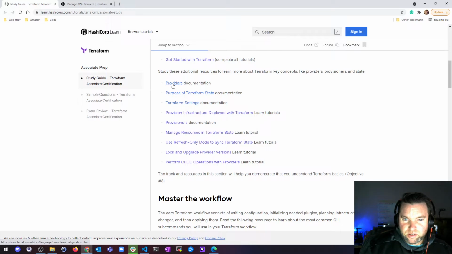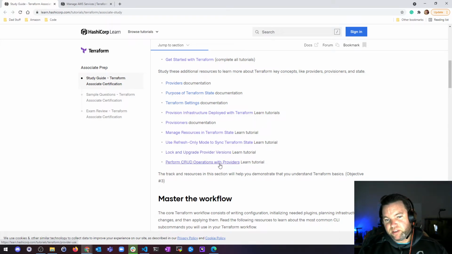So providers documentation, we went over that. We went over state, settings, provision infrastructure, provisioners, resources, refresh only, locks and upgrades. CRUD gets into modules, so I haven't gone over that. That's definitely something we're going to do.